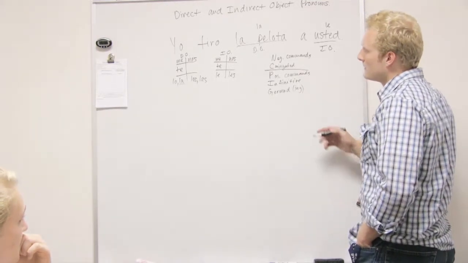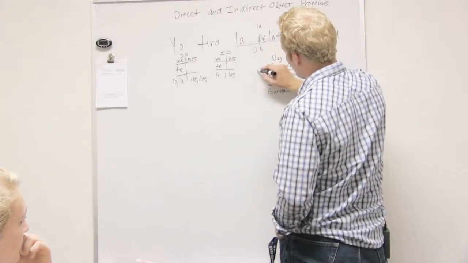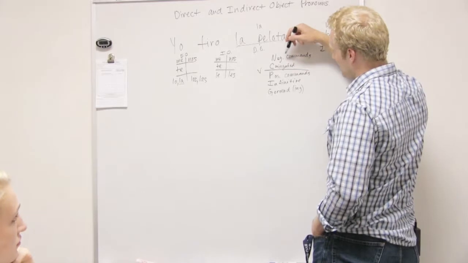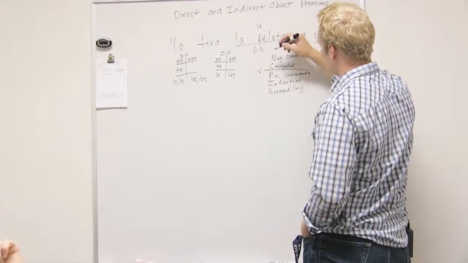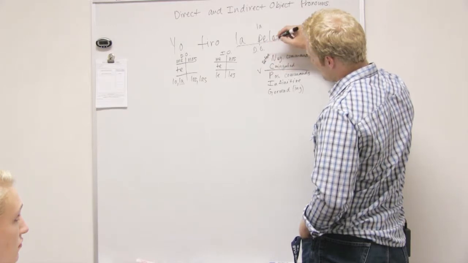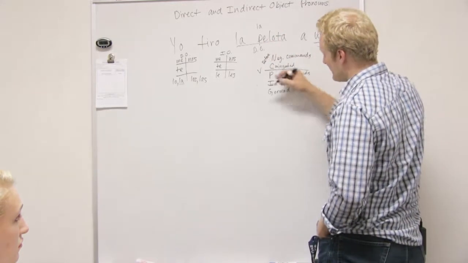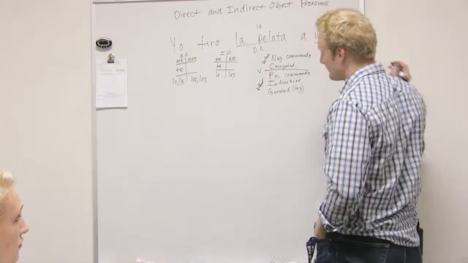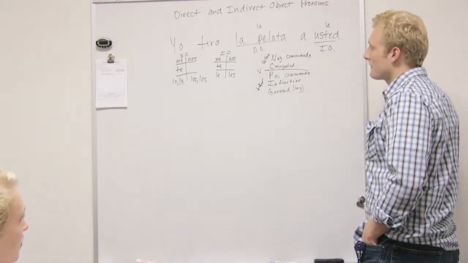So if this line represents the verb, if the verb is in either of these tenses, the pronouns that we're going to use will come before the verb. If they're in any of these tenses, the pronouns will come after.